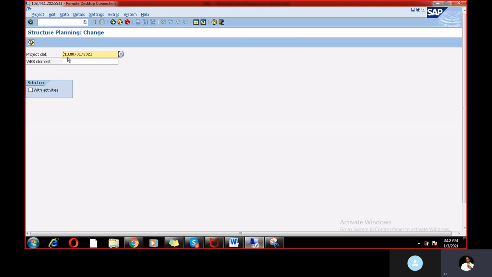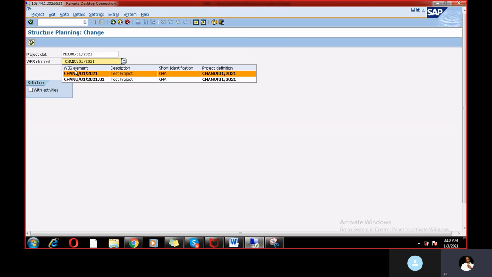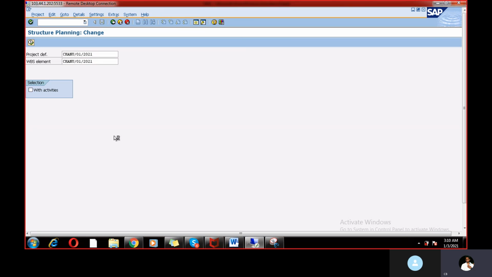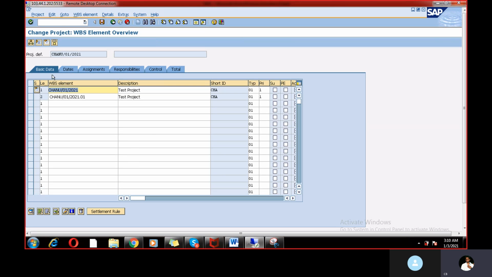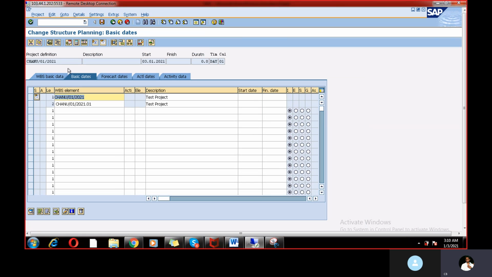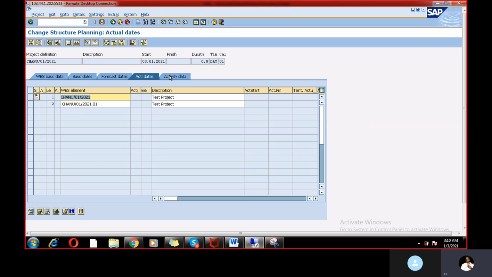So this is your project and give the WBS. Okay, and click enter. Here you can find the WBS information. So WBS basic data, dates, the WBS has been created, and forecast dates and actual dates, activity dates, all these things are available right now.